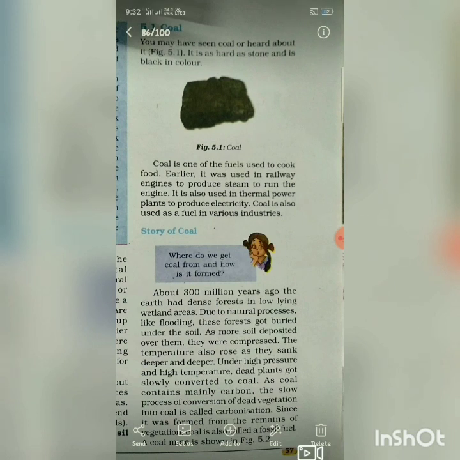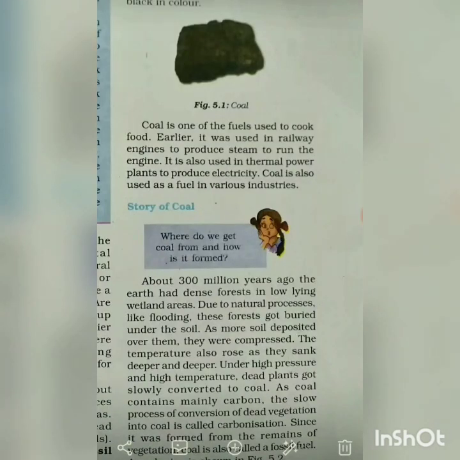Now let us see the story of coal. About 300 million years ago, the earth had dense forests in low-lying wet land areas, and due to natural processes like flooding, this forest got buried under the soil. As more soil was deposited, they were compressed, and as the temperature rose, they sank deeper and deeper. Under high pressure and high temperature, dead plants were slowly converted to coal.